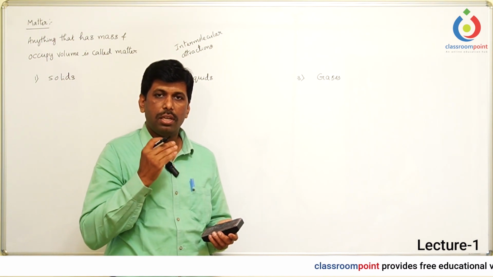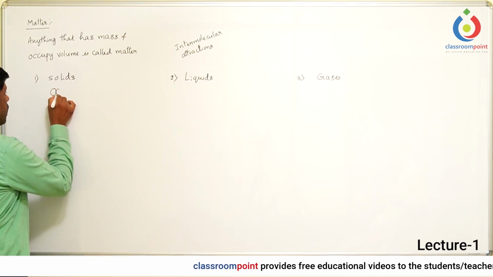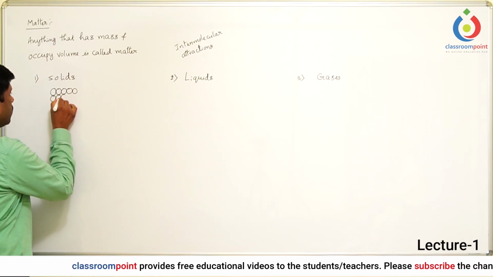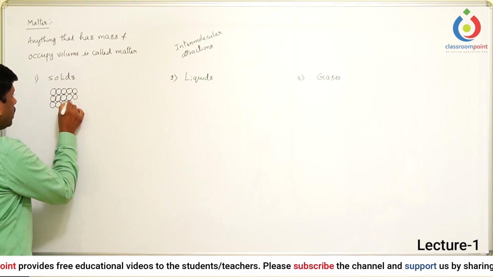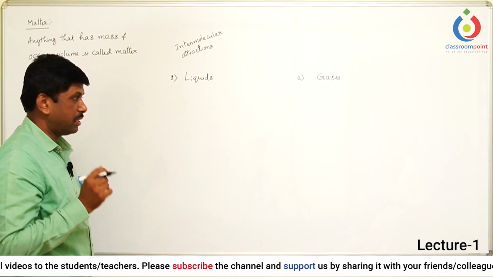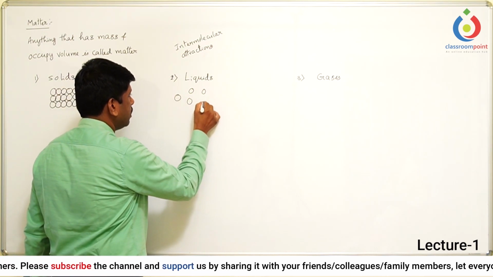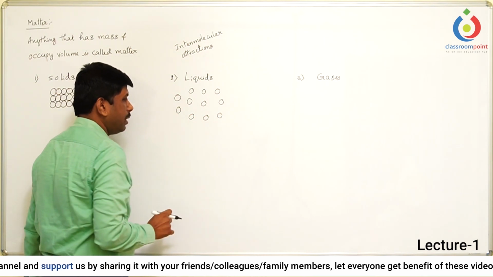Now let us see, in the case of solids, the constituent particles are arranged very close to each other, leaving almost negligible space. In the case of liquids, the particles are arranged a little bit away from each other so that there is free movement of the particles.